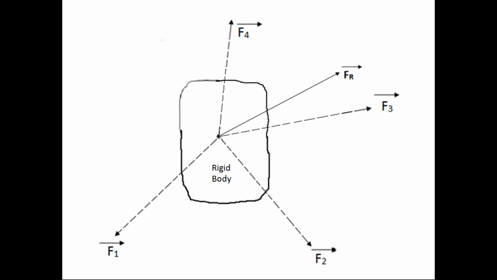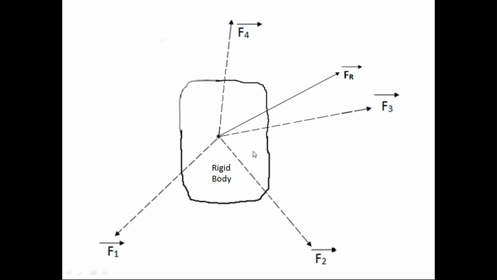In engineering mechanics, we can convert the four forces into one force, that is called FR bar. This one force also has the same effect on the rigid body. Whatever the effect in the rigid body due to these four forces, this single force also has the same effect.